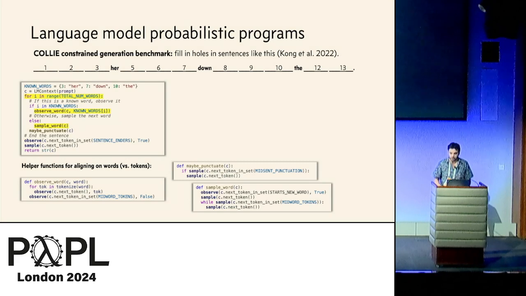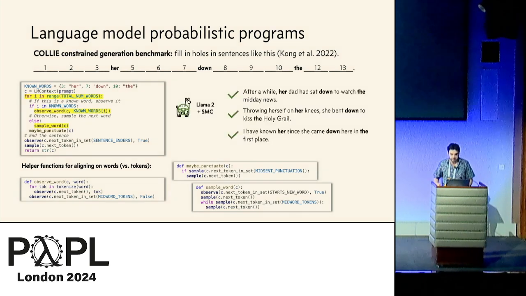It's pretty simple. We use a for loop to loop over the 13 words of the sentence, and we either sample or observe a word depending on whether the word is known or not. One wrinkle here that's kind of interesting is that language models work with tokens and not words. So tokens can be subwords, so it might actually take multiple tokens in order to generate a full word. And it turns out that using sample and observe, you can actually write little helper functions that are probabilistic programs that help you express the idea of sampling a word or observing a word. And I'd love to talk about that more at our poster.